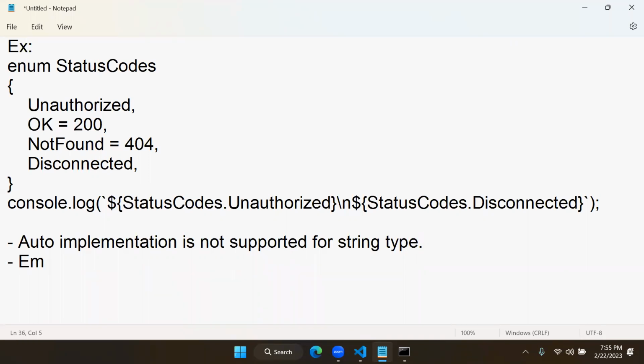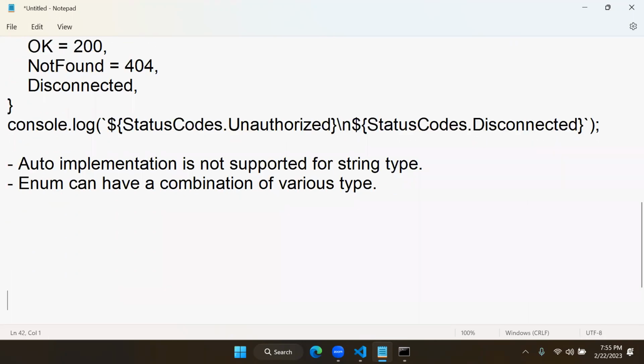And enum can have a combination of various types. It can have both number and string. Sometimes in some websites, they will give you a wrong definition like enum is a collection of related type of constants. It's not related type of constant.